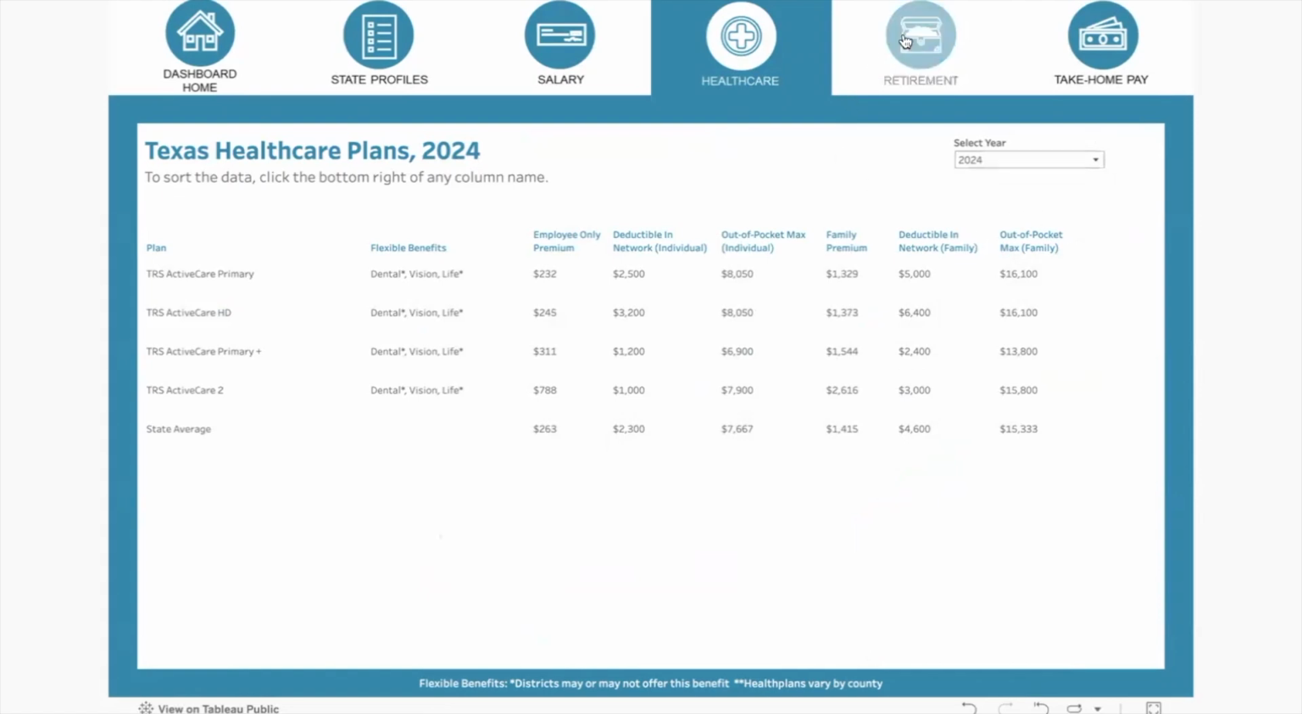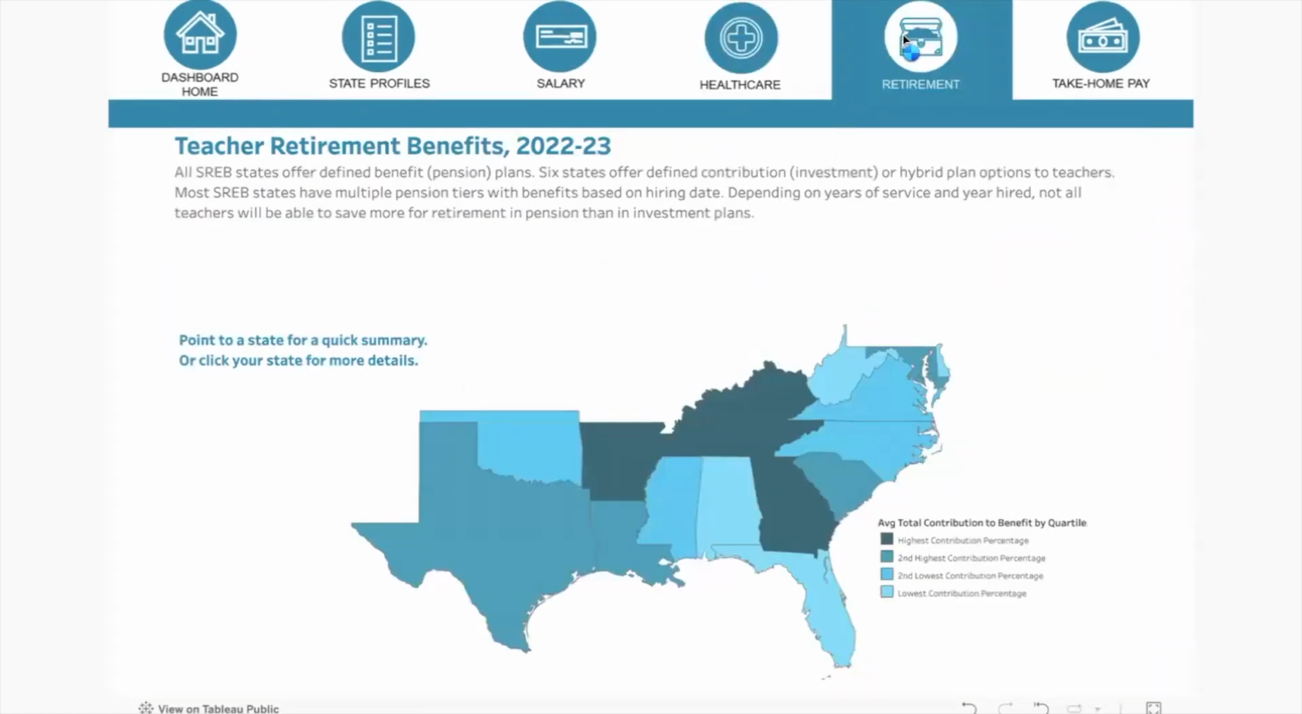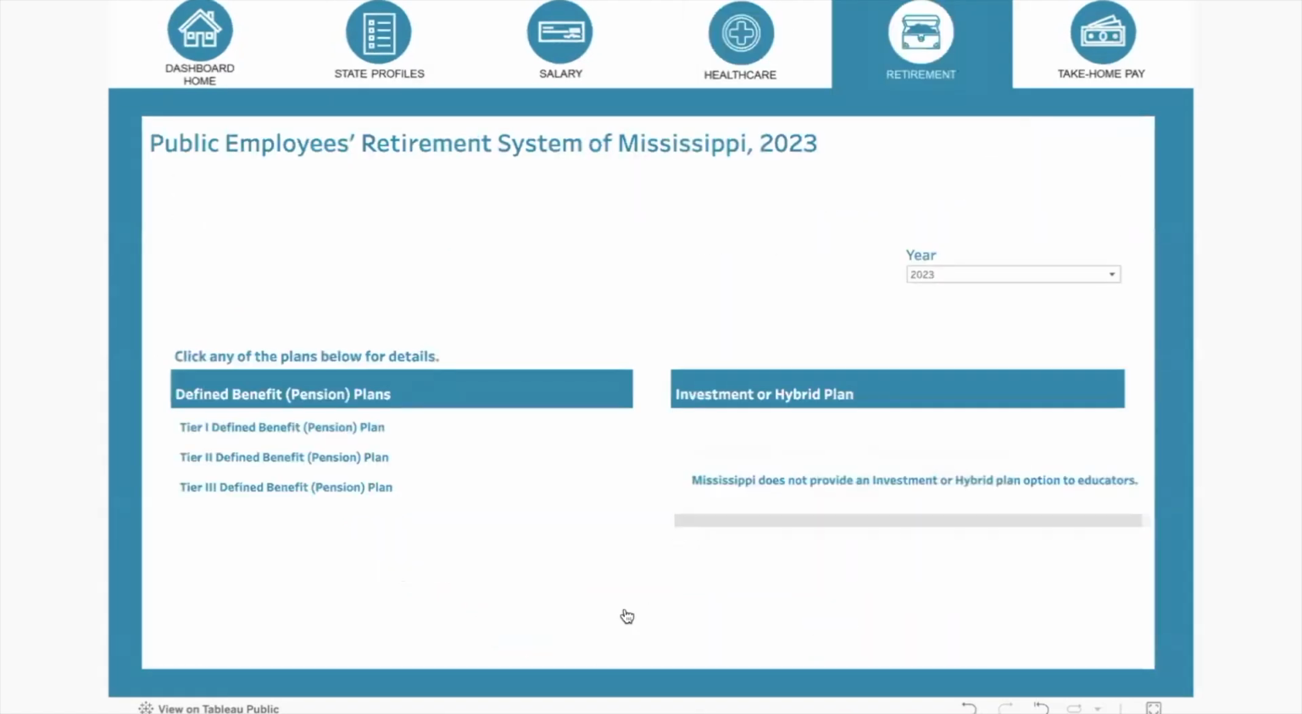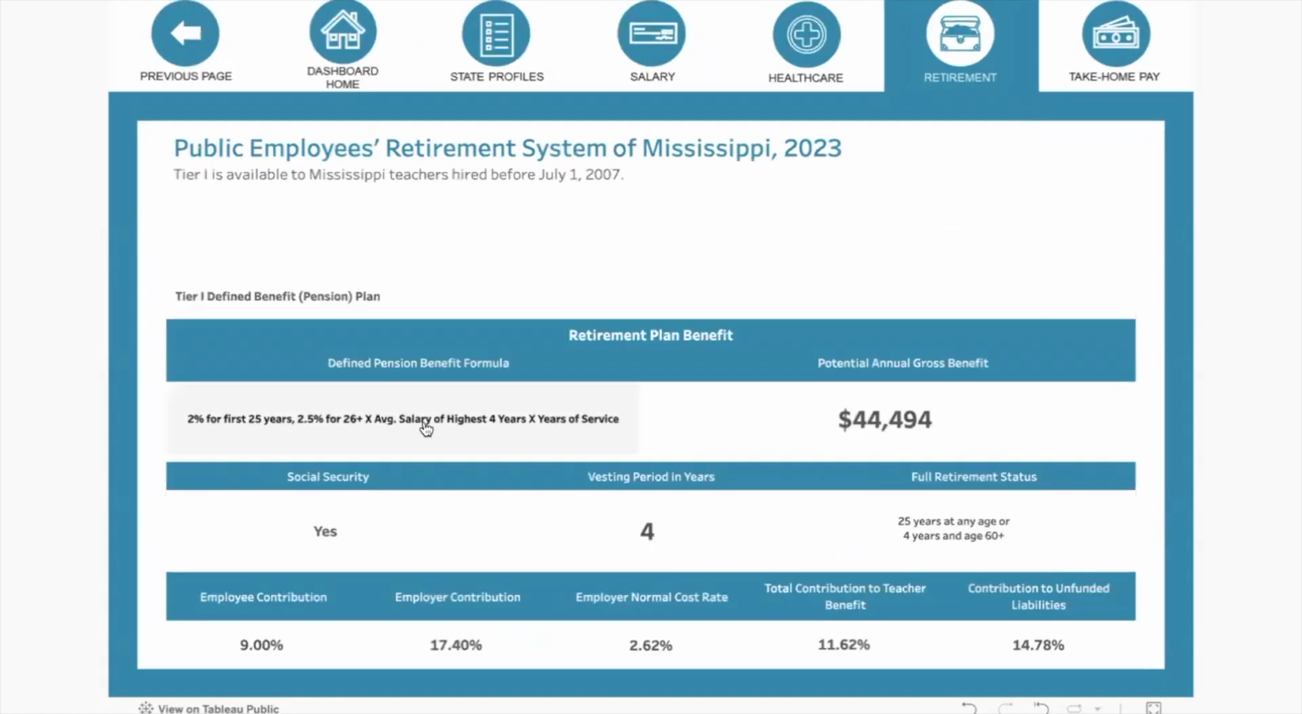The Retirement tab provides an overview of each state's retirement plans. Hover or click on a state to learn more about each retirement plan offered. You can see defined benefit and defined contribution plans available from 2019 to 2023.